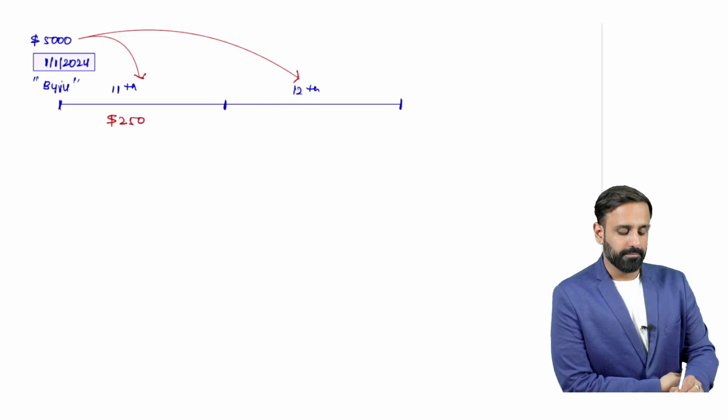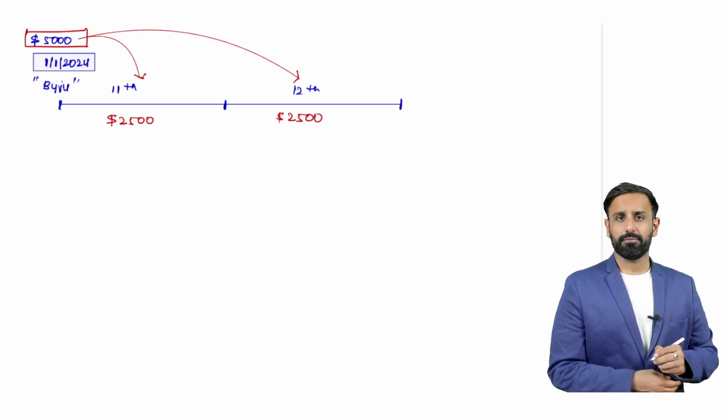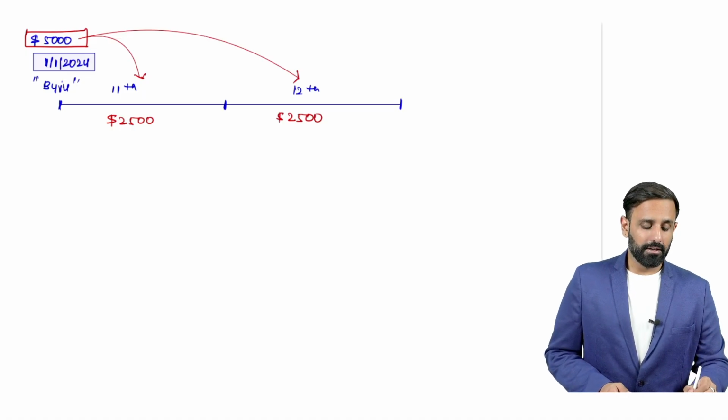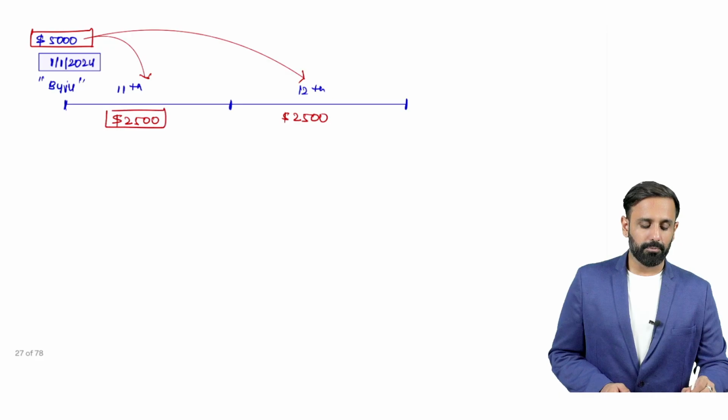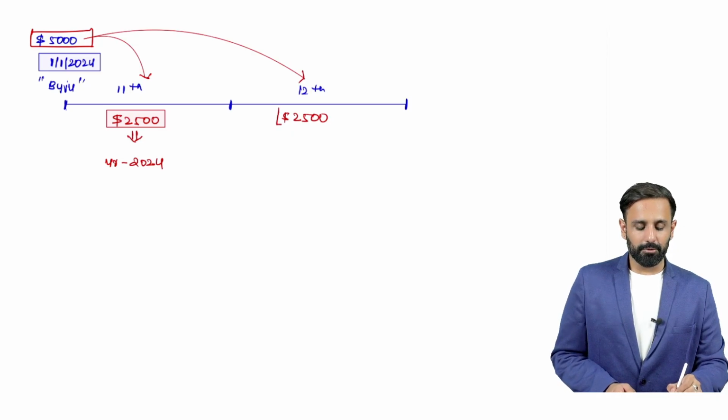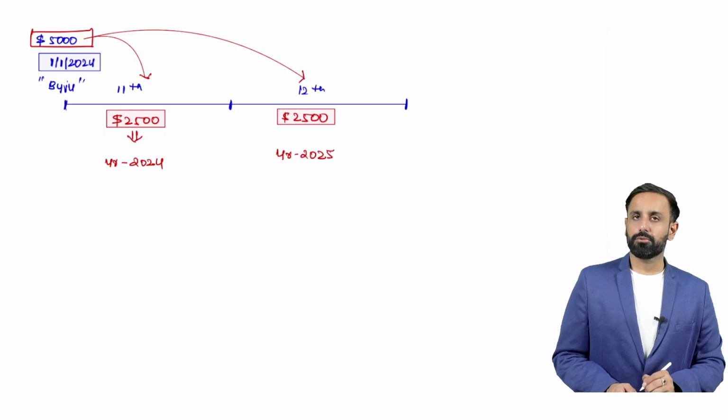So $2,500 and $2,500 will be paid. But when you took your admission, you gave the entire fees on the first day. So what is going to be the income for the year 2024 for Byju's? The income or revenue for 2024 is going to be $2,500, and the income or revenue for 2025 is going to be $2,500.